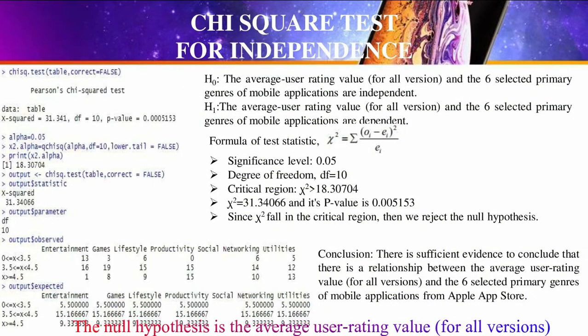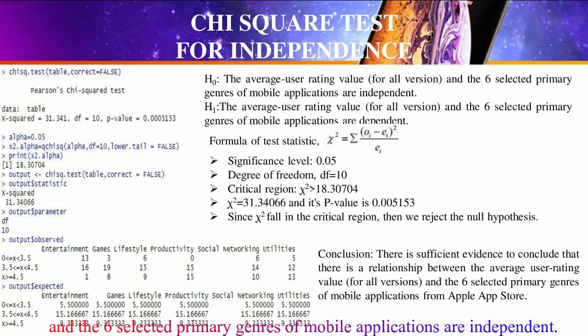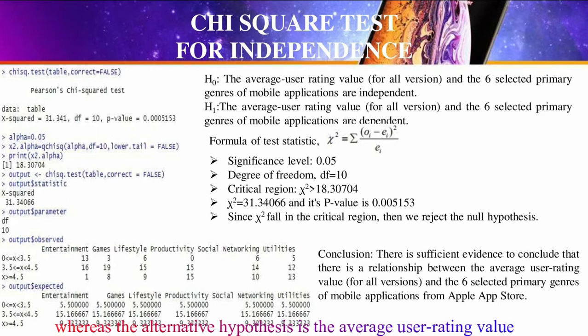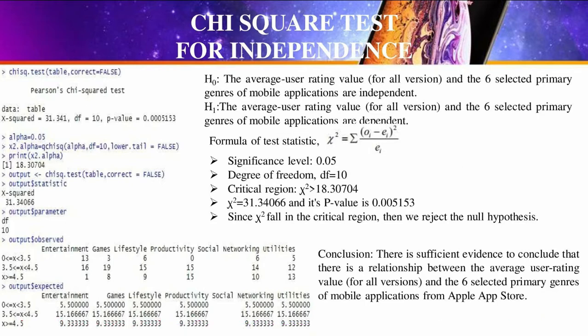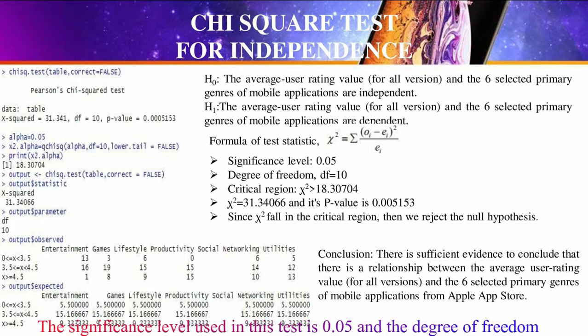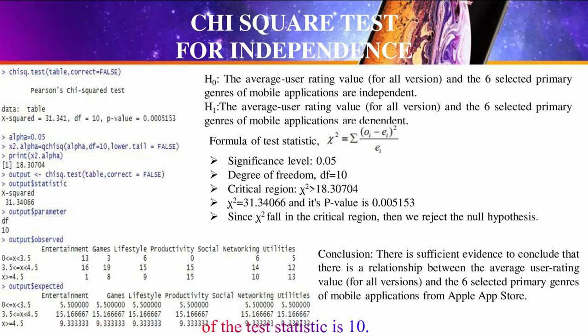The null hypothesis is the average user rating value for all versions and the selected primary journeys of mobile applications are independent, whereas the alternative hypothesis is the average user rating value for all versions and the selected primary journeys of mobile applications are dependent. This formula is the formula for the test statistic. The significance level used in this test is 0.05 and the degree of freedom of the test statistic is 10.